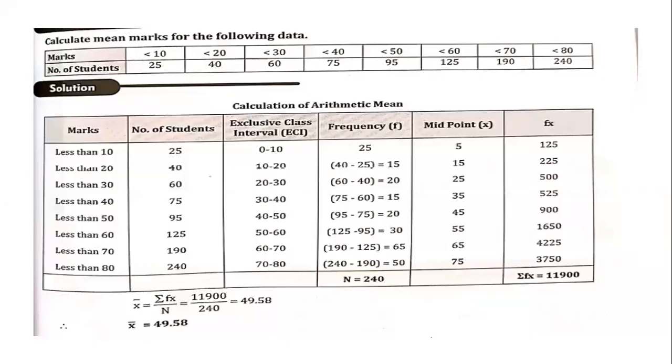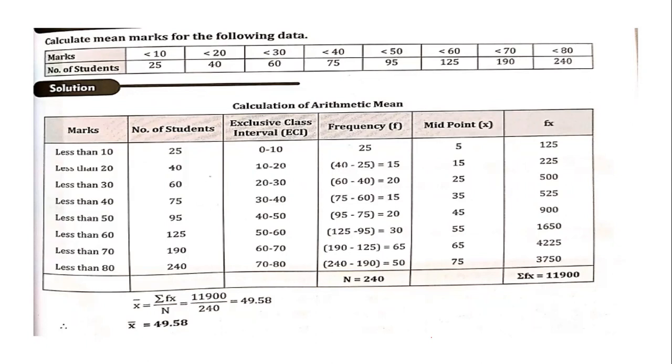So let us go to the next problem. It is also less than 10, less than 20. It is similar to the open-end class interval which I have seen in the previous problem. So less than 10, 20, 30, 40. Once again it can be converted into an exclusive series: 0 to 10, 10 to 20, 20 to 30, and like that it goes up to 70 to 80.